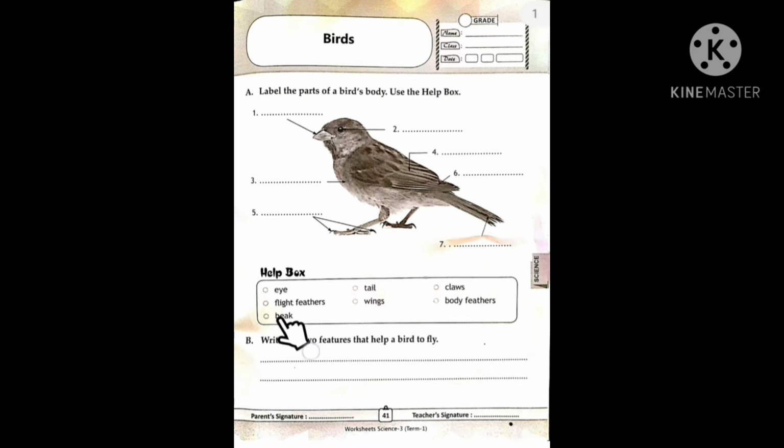Beak, B-E-A-K, beak. It's a beak. Now, the second one. What is this? Yes, it's the eye of the bird. Eye. Okay, so we can write here eye.